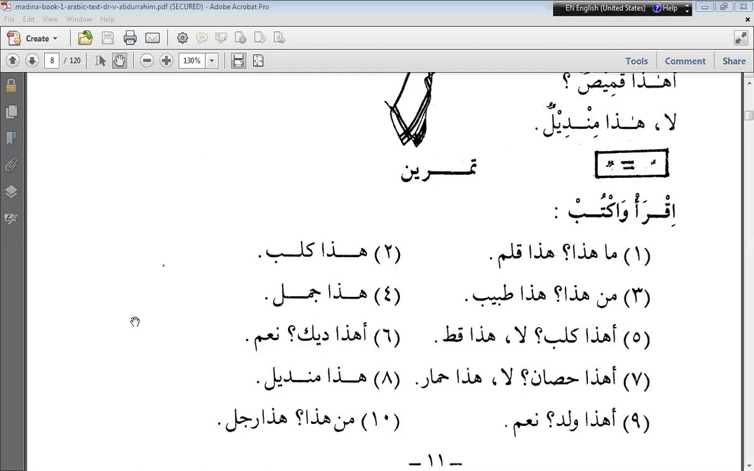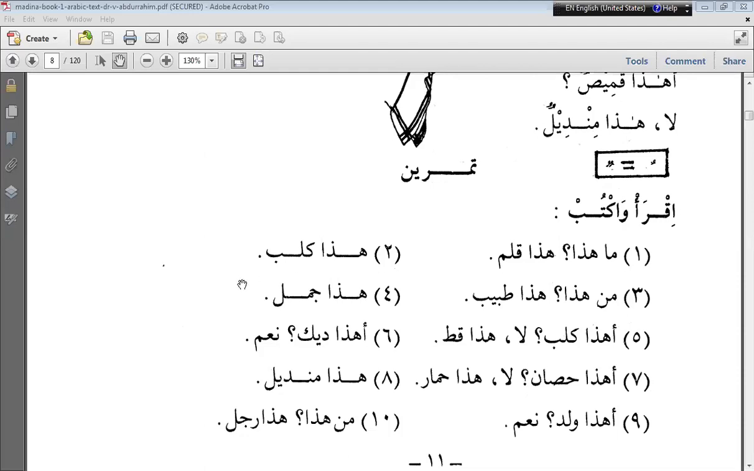ما هذا قلم. Translate it first. ما هذا, what is this? هذا قلم, this is a pen. Okay, this is a pen. No problem, because it is a common noun here. Yes, qalamun, this is a pen, exactly. Qalamun, common noun, nakira.